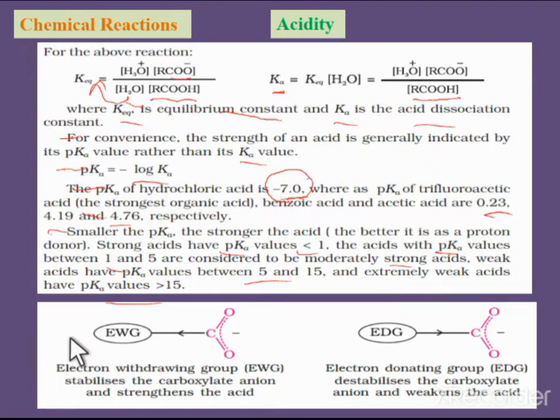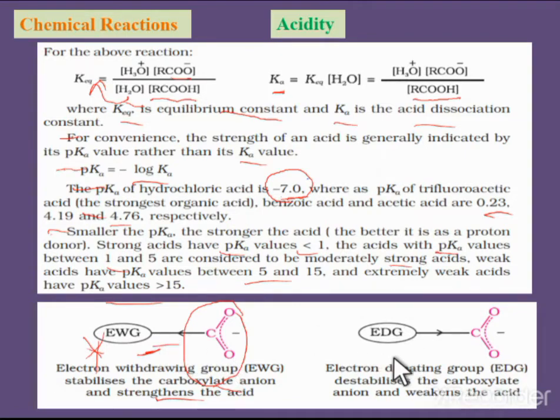And one more point: the acidity also depends upon electron donating groups and electron withdrawing groups. If any electron withdrawing groups are attached to the carboxylic group, the electron withdrawing group can stabilize the carboxylate anion, and as a result the acid strength increases. The acid can easily release the proton and it is stabilized as a carboxylate ion by the electron withdrawing group.